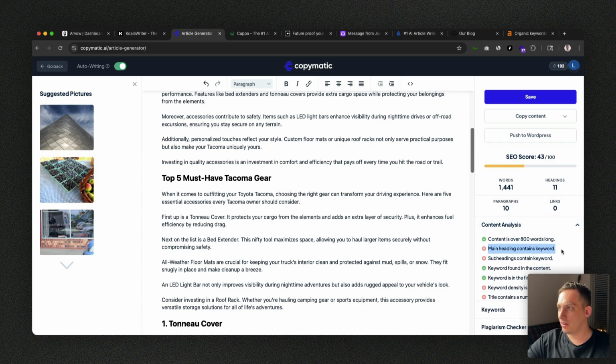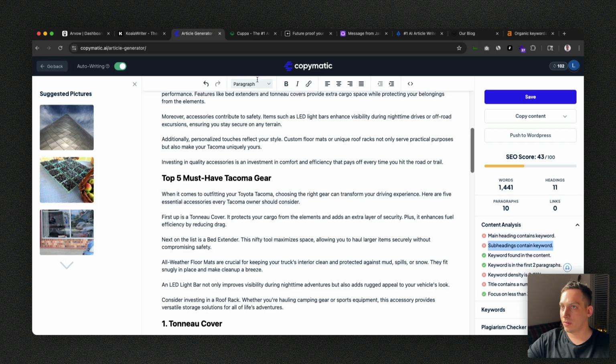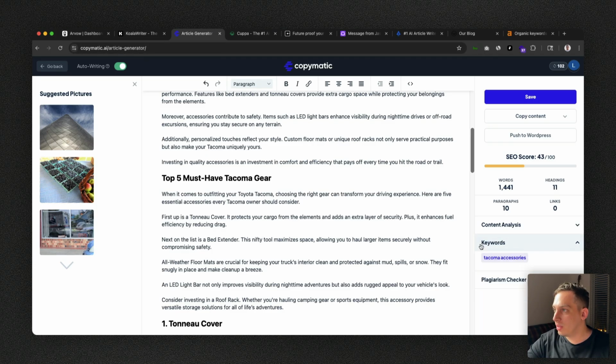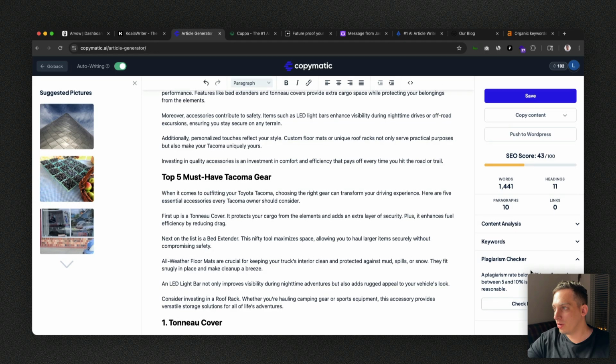So we also have content analysis. It gives us this content analysis, which is great. Main heading contains keywords, subheadings contain keywords. We can also see the different keywords. We only have one. That's also kind of confusing because I guess that there's a lot more, so I don't really know how that goes.